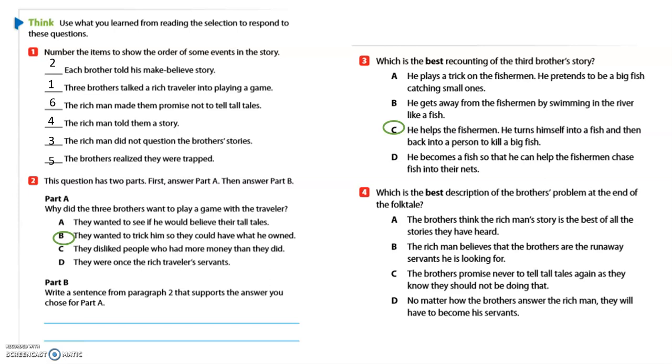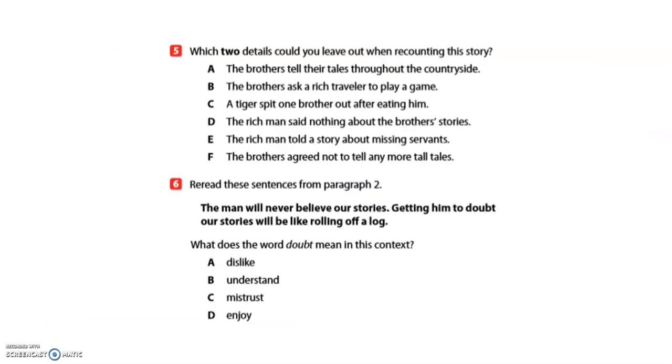Or D, no matter how the brothers answer the rich man, they will have to become his servants. Which one of these is a problem? You guessed it, D, because it describes why the brothers can't win the contest. Good job, third graders. Let's look at number 5.